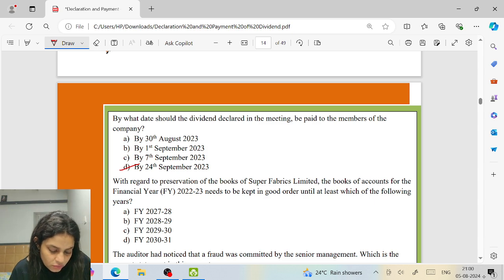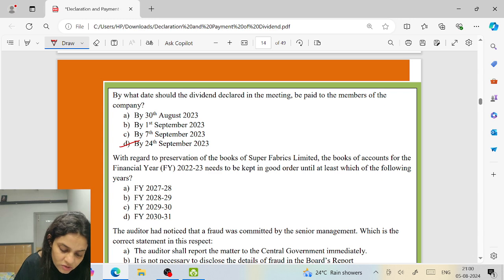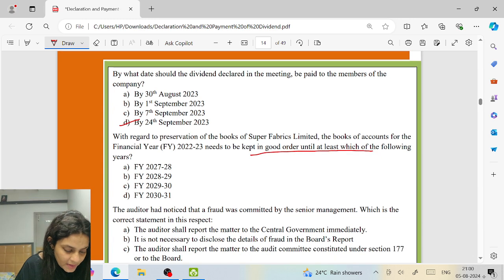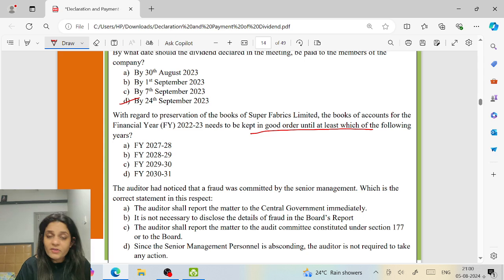With regards to preservation of books of account, the books of accounts for the financial year need to be kept in good order until at least which of the following years? You have to maintain it for eight financial years, no? 22-23, 23-24, 24-25, 25-26, 26-27, 28, 29, 30.